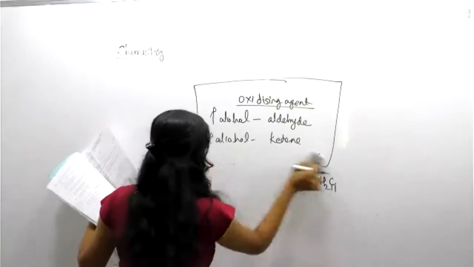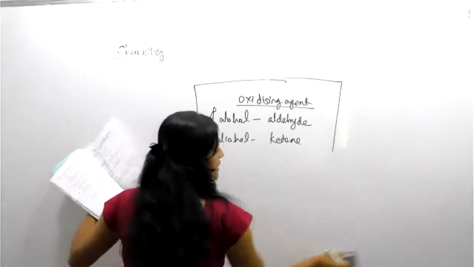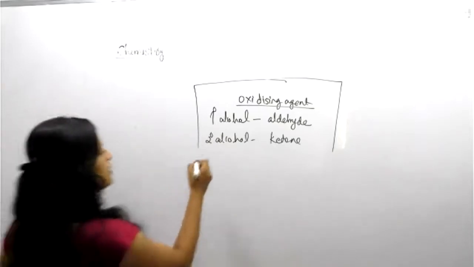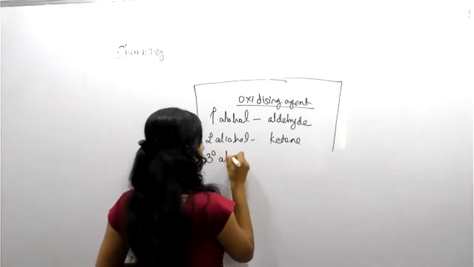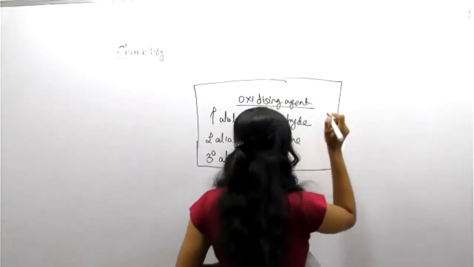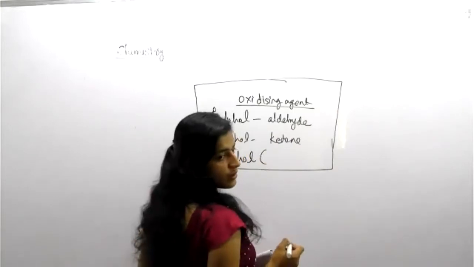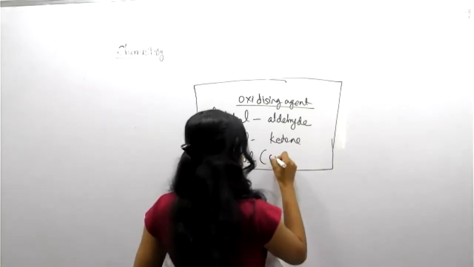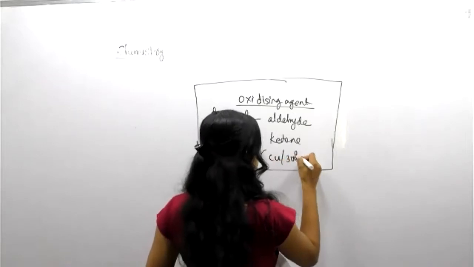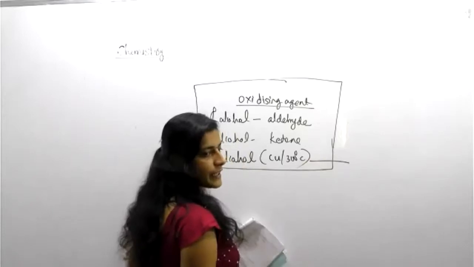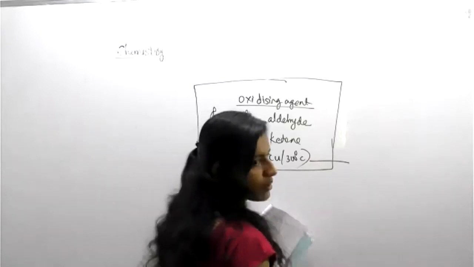Another question. So tell me, students, which reagent will give a product for tertiary alcohol? Which reagent? Tertiary alcohol will show which reagent? Copper at 300 degrees Celsius. Correct. At 300 degrees Celsius it is converted into alkene.